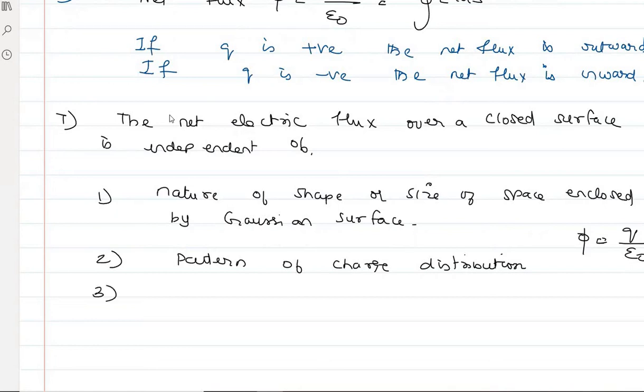Then the pattern of charge distribution. From the equation only you can say, phi is directly proportional to charge and inversely proportional to the nature of the medium. Area is not included, so it is not dependent on the Gaussian surface. The second point is that it is not dependent on the charge distribution. It simply says the net total charge enclosed. It is not talking about in which way you have distributed the charge. Then the state of rest or motion of the charges.